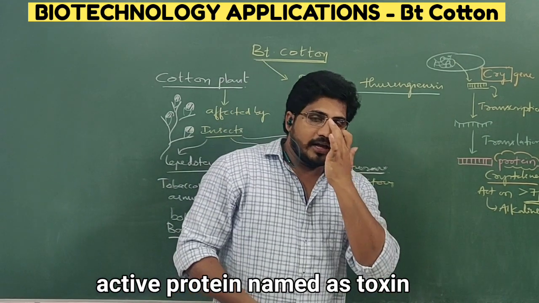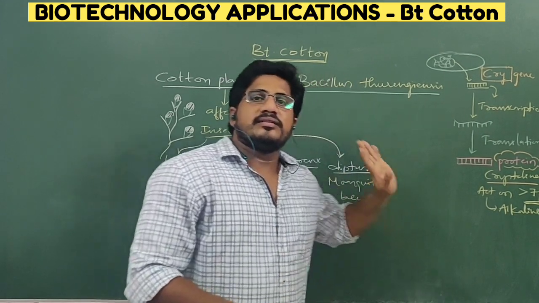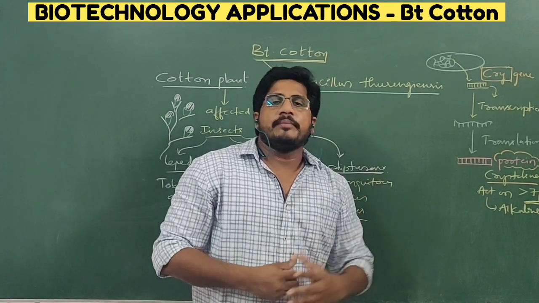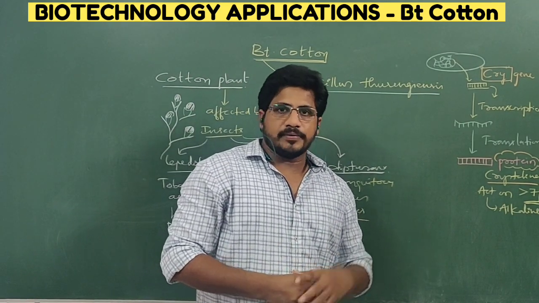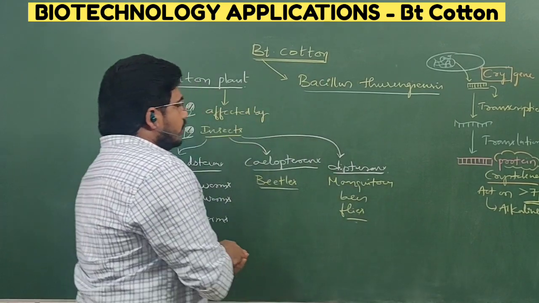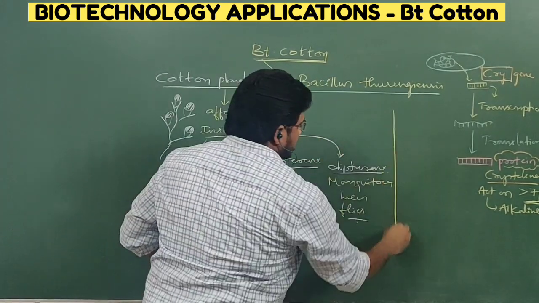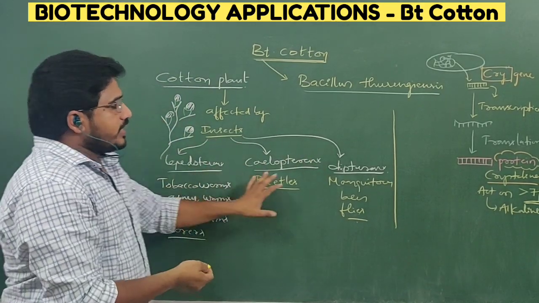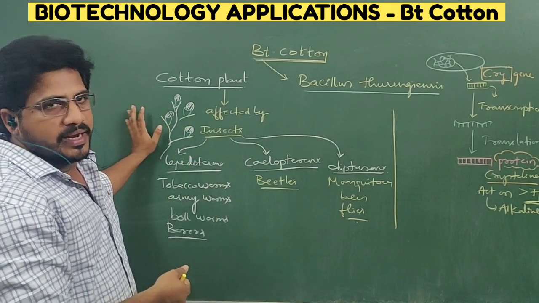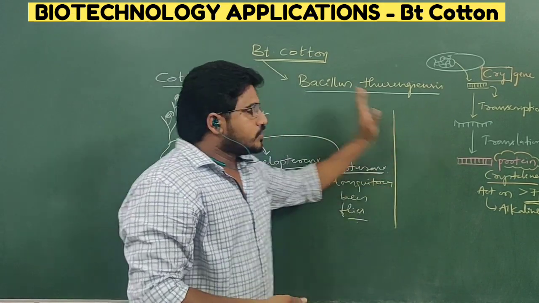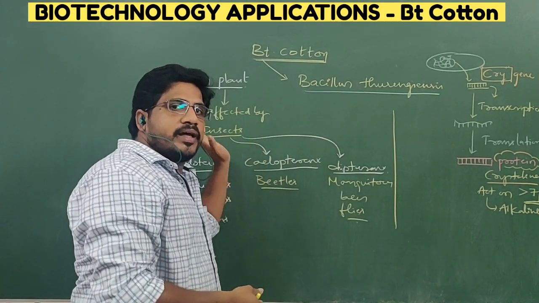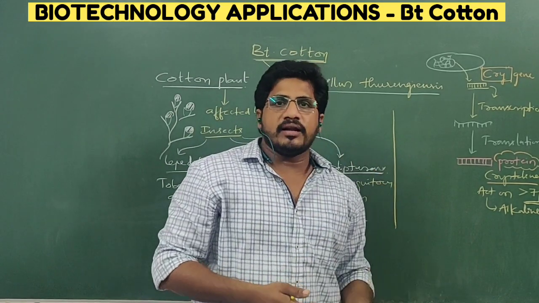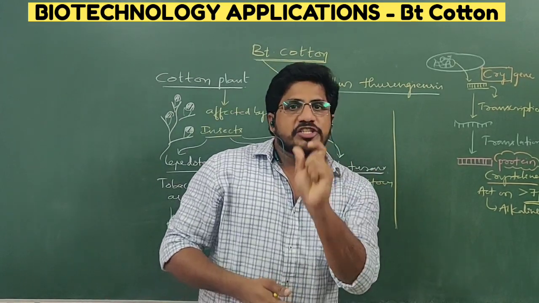So this helps you understand why such insects are prevented from damaging the particular crop. So this is one part and this is one part. What is this part? Generally, what are the insects that damage the cotton plant? Then what is this part? To avoid this kind of problem, normal cotton is going to be evolved into Bt cotton by inserting a gene. Which gene?